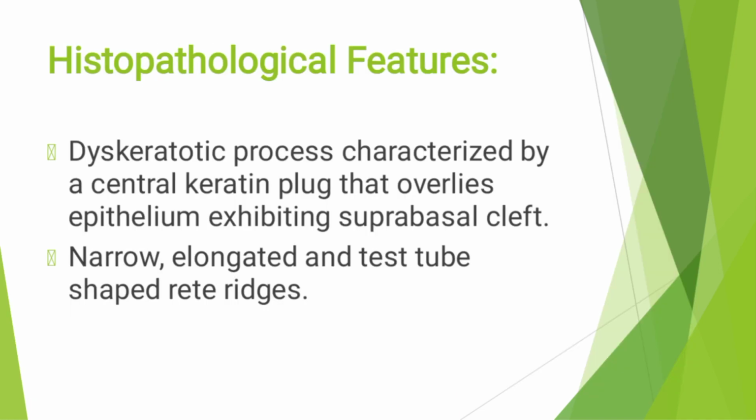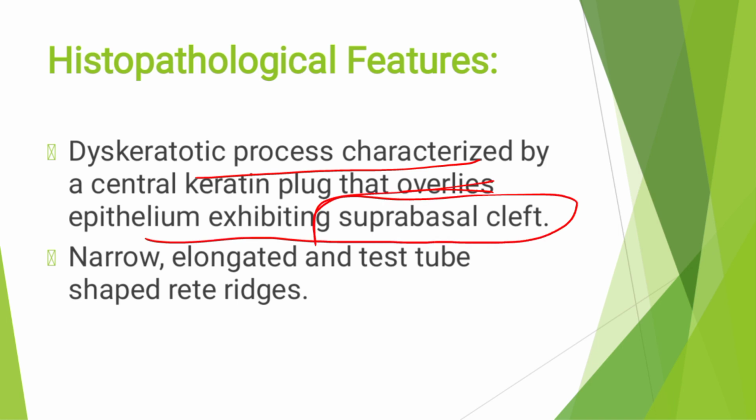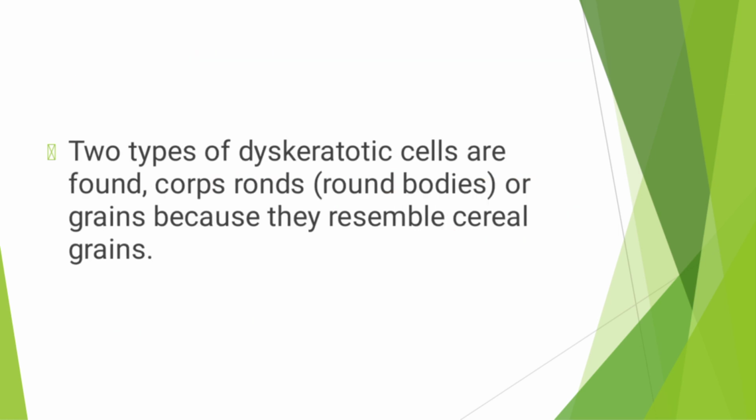Histologically, there are dyskeratotic processes characterized by a central keratin plug. The central keratin plug localizes in the epithelium, showing a basal cleft, with narrow, elongated, or test tube-shaped rete ridges. Then two types of dyskeratotic cells are found: corps ronds, or round bodies, and grains, because they resemble cereal grains.